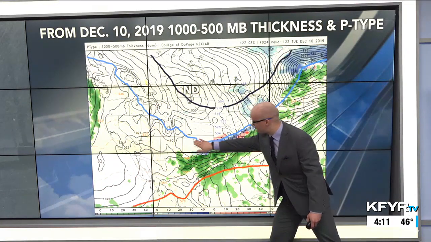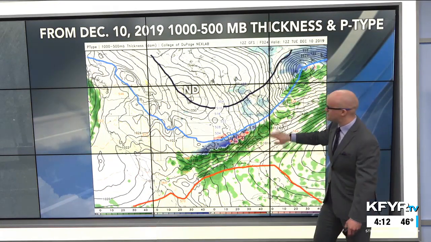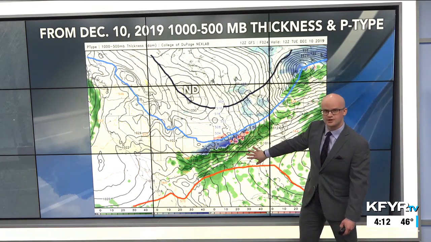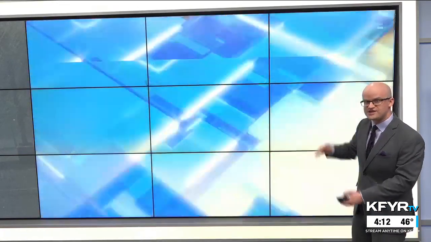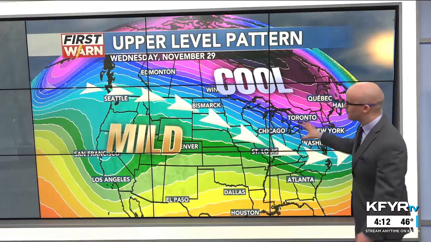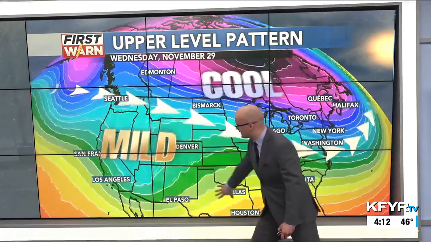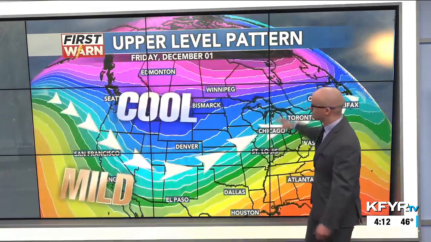And with that 540 line, this blue line on this map here, that can really help us to diagnose where rain is versus snow, just based on how thick the atmosphere is between those two constant pressure surfaces. And it can roughly equate to this map that we show a lot of times on air, with our milder air indicated by the warmer colors and the cooler air indicated by the cooler colors.